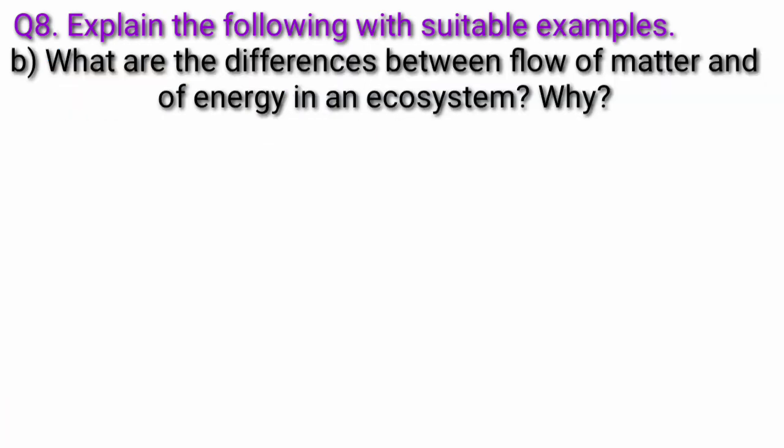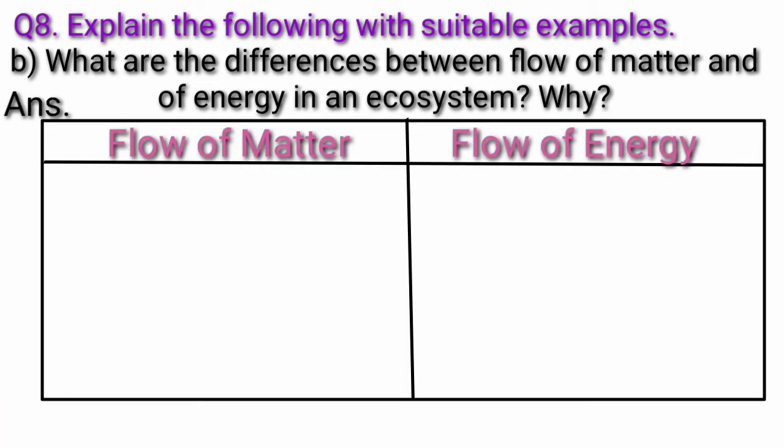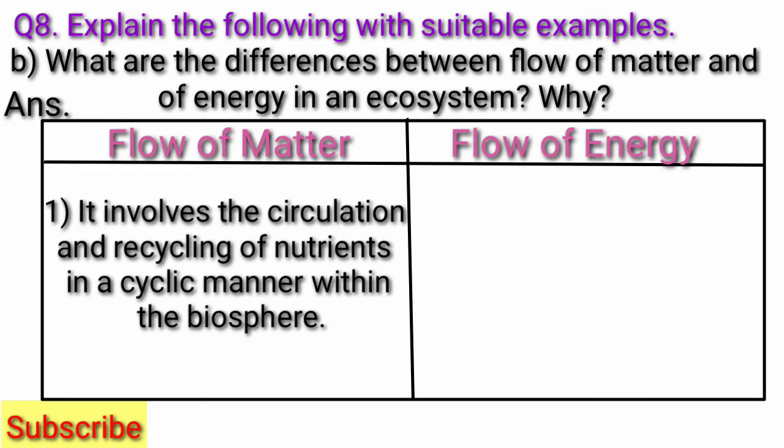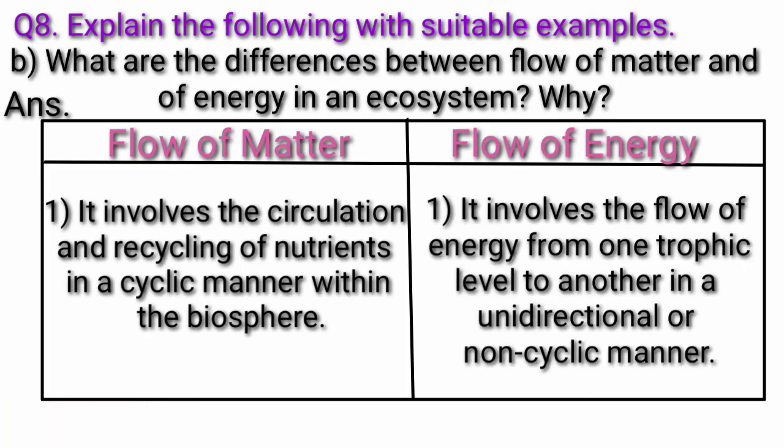B. What are the differences between flow of matter and of energy in an ecosystem? The differences between flow of matter and flow of energy are given below. First, flow of matter involves the circulation and recycling of nutrients in a cyclic manner within the biosphere.